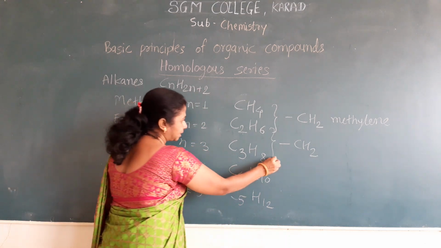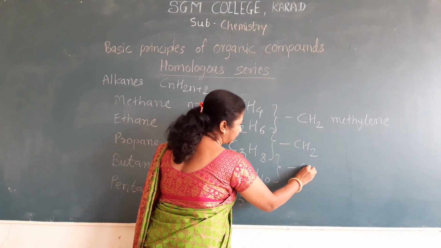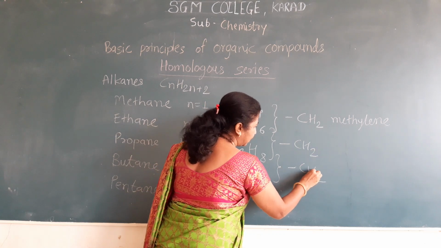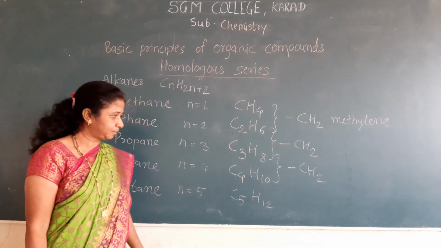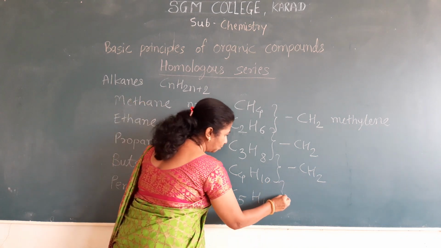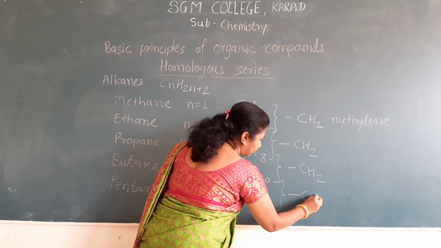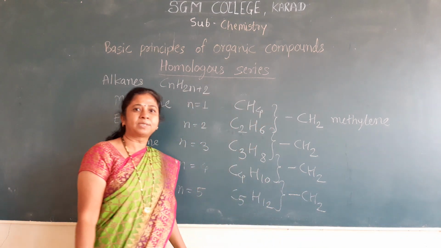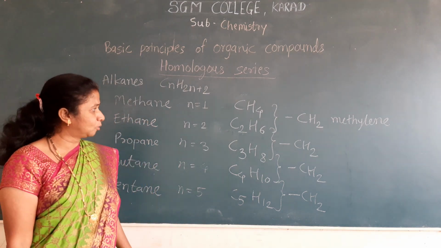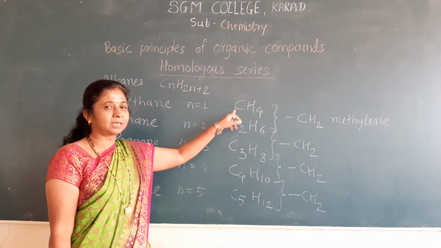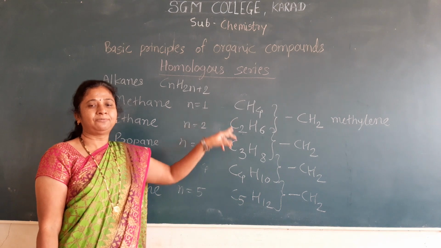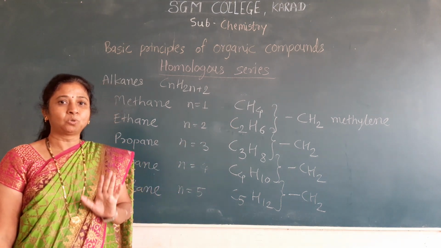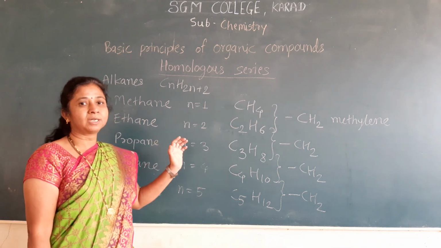These two members also have the same difference of methylene group. In each member, successive members differ by a CH2 group. It is a homologous series.